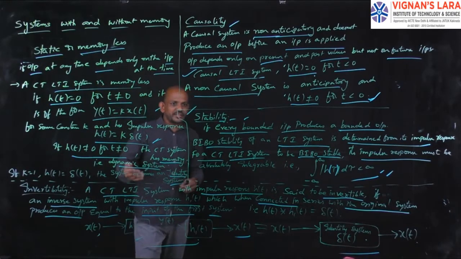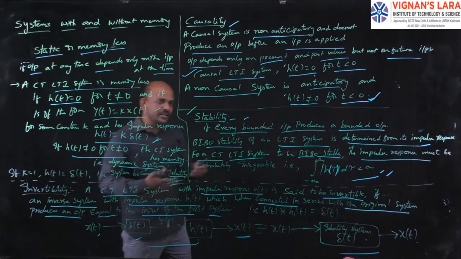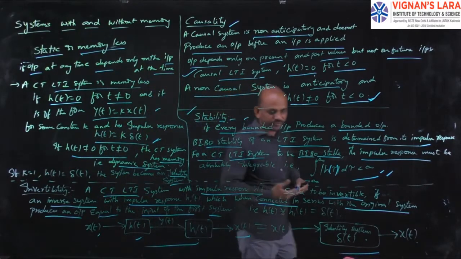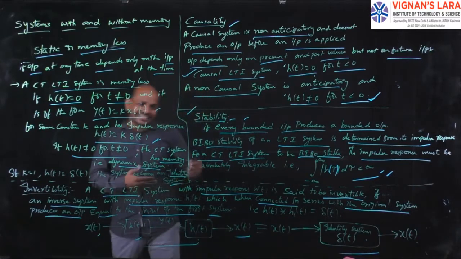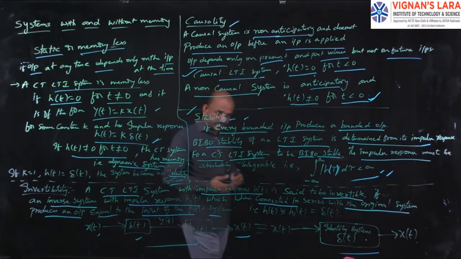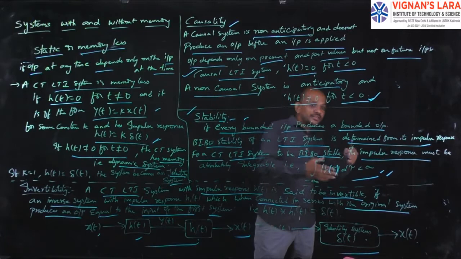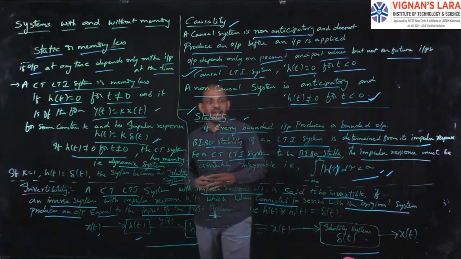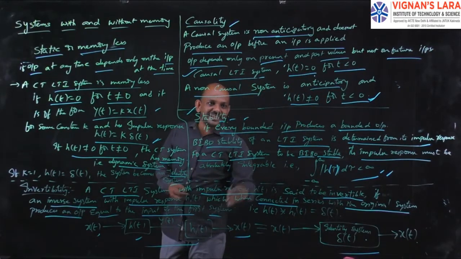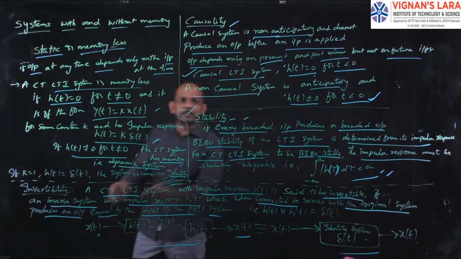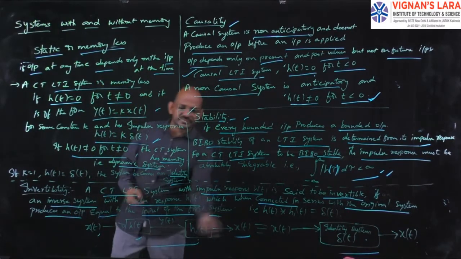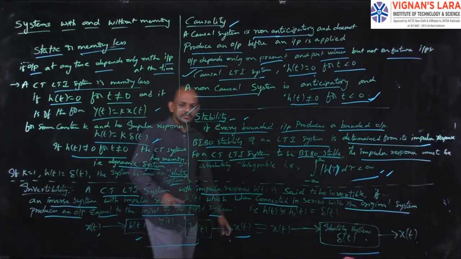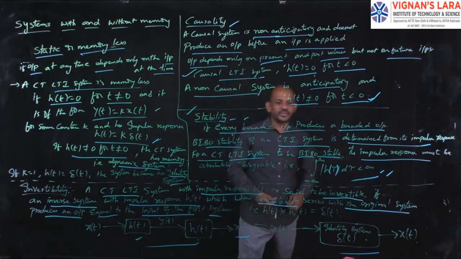First of all, I give the input signal to a system with impulse response h of t, and the output of the first system is given to another system with impulse response h1 of t. The output of that second system is the same as the input of the first system, that is x of t, as shown in the diagram. Then I can say the system is an invertible system. So that is the block diagram representation of an invertible system.